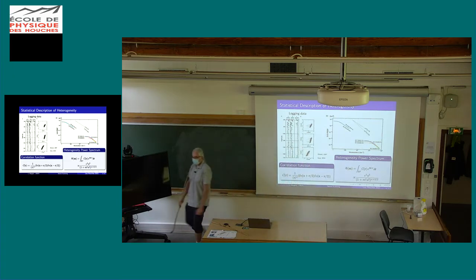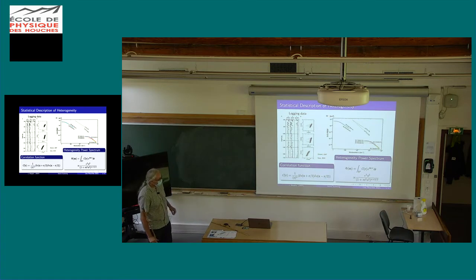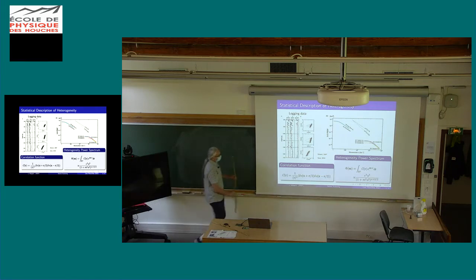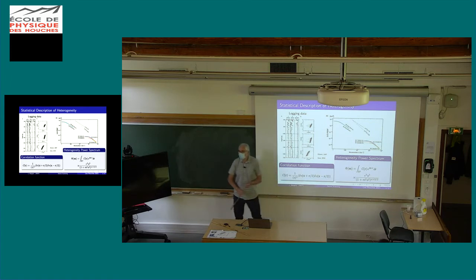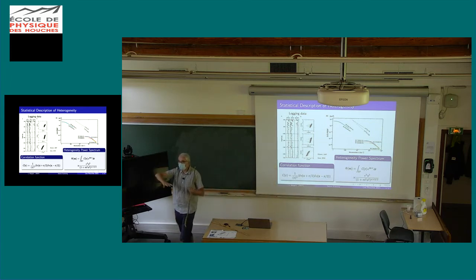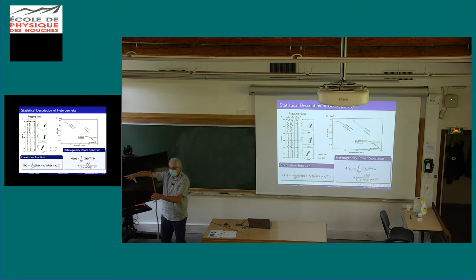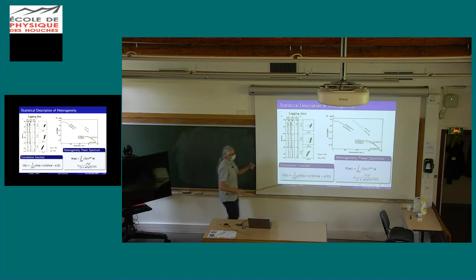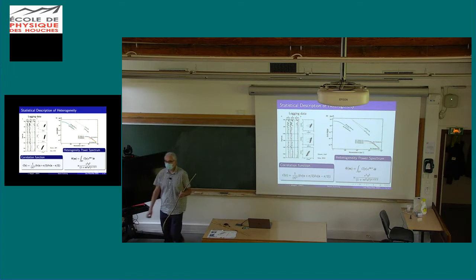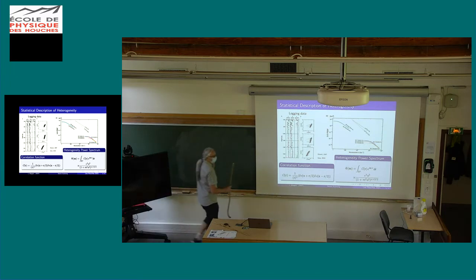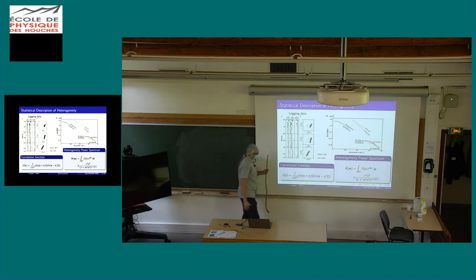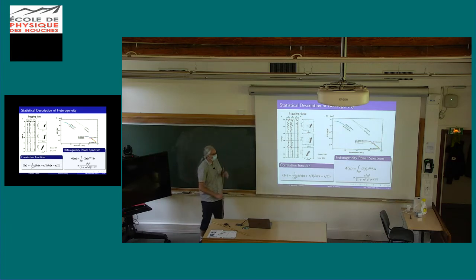Yes? Just a precision on the correlation function. You have its function of X, so you're correlating something at plus. Yeah. So here there is an assumption of spatial homogeneity. The disorder is spatially homogeneous, okay? But you can imagine indeed, and this is what will be the end of my talk, that this correlation function depends on the position. Yeah, absolutely. So here we imagine that the sample is statistically uniform. That's the word.